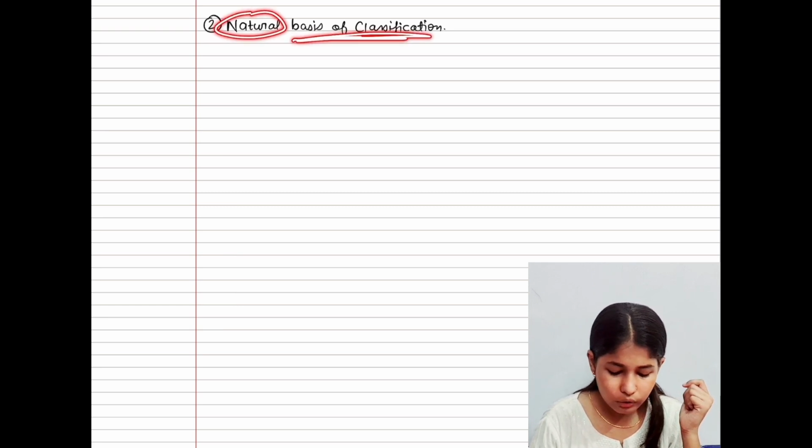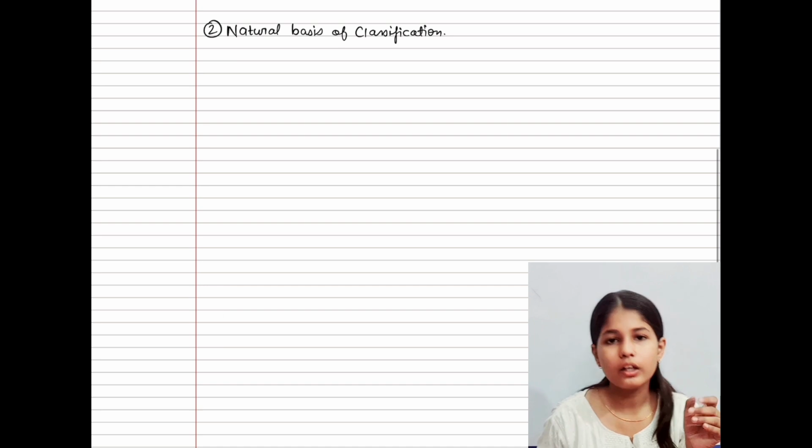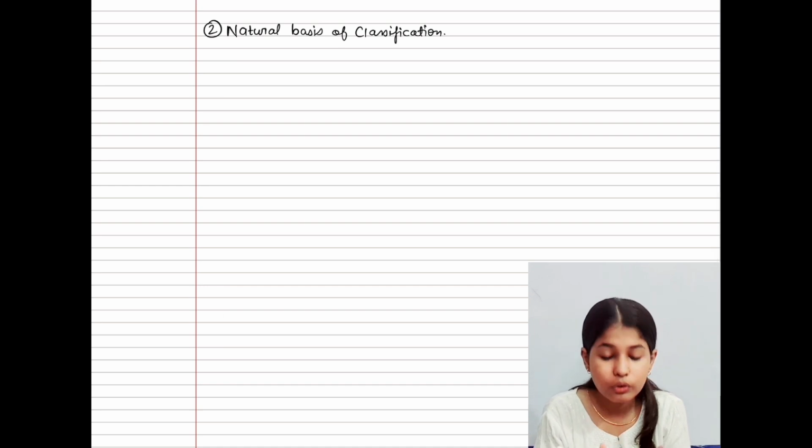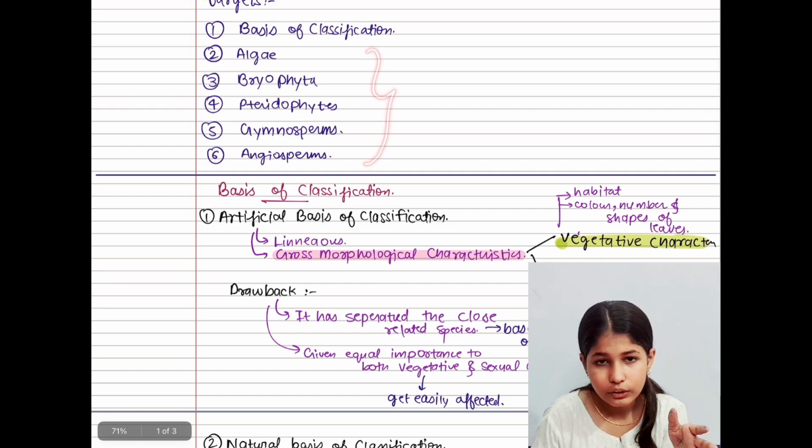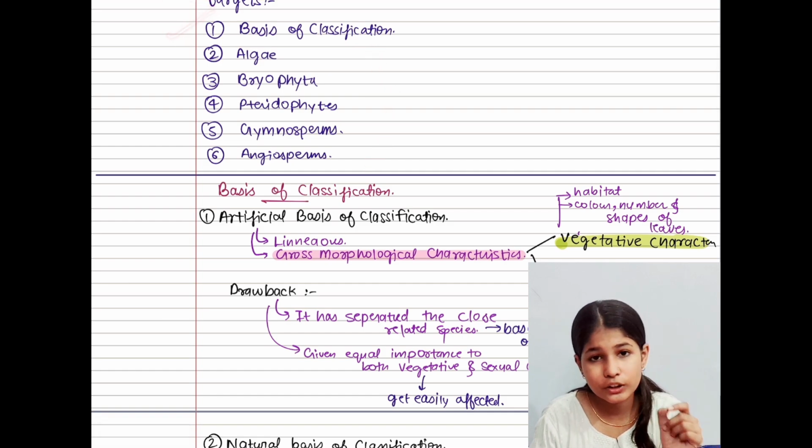Okay, so we have completed the artificial basis of classification, and it's time to understand our next basis of classification, that is natural. In the same way, first of all, you have to focus on this word, natural, not on these other words, because they are already common. What do you understand by natural here? But before that, one more thing I want to say: before starting the classes, we are going to complete this basis of classification.